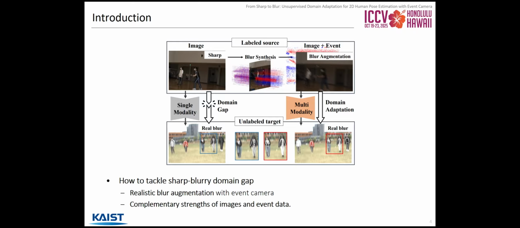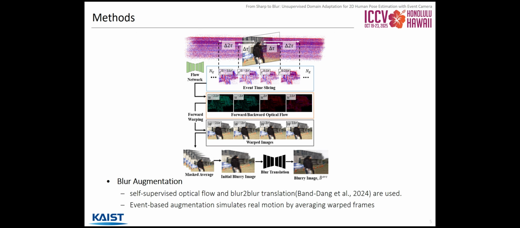Our main ideas are realistic blur augmentation with event cameras and a multi-stage teacher-student framework which utilizes complementary strengths of images and event data. For adaptation to the target blur domain, we present motion-aware blur augmentation based on events. Blurry images can be regarded as a summation of many sharp images at each timestamp during exposure time.